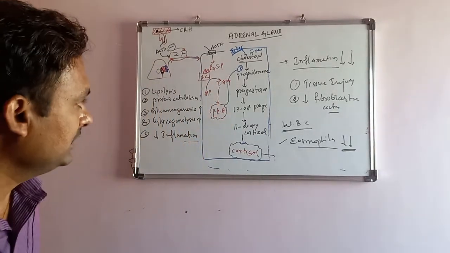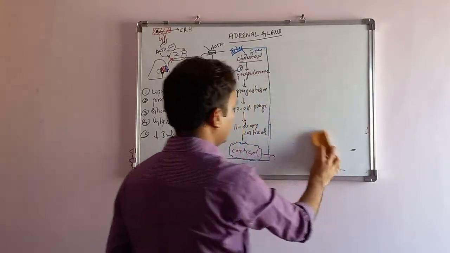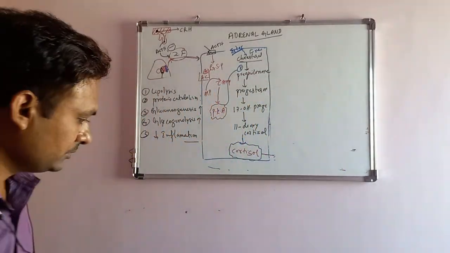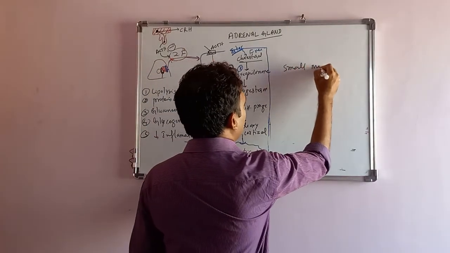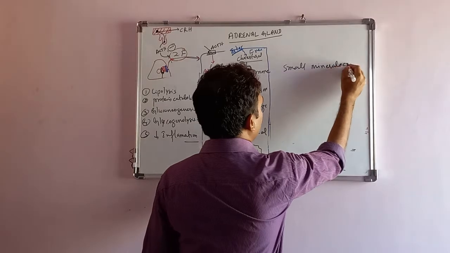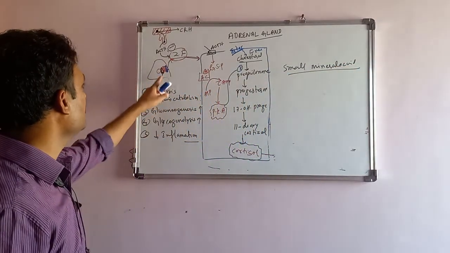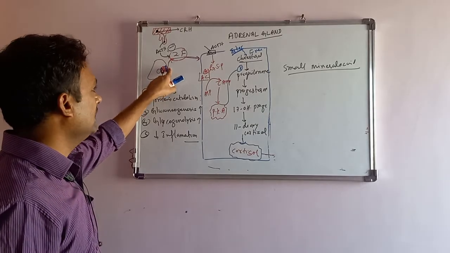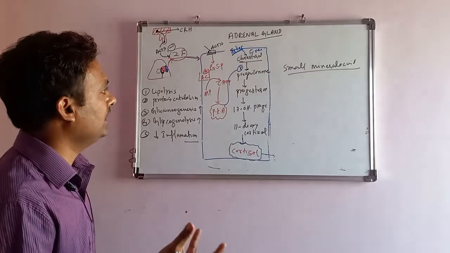Next, it is also playing a role as a small mineralocorticoid. Mainly aldosterone, which is produced from the zona glomerulosa, is the mineralocorticoid, but cortisol has got milder mineralocorticoid activity.